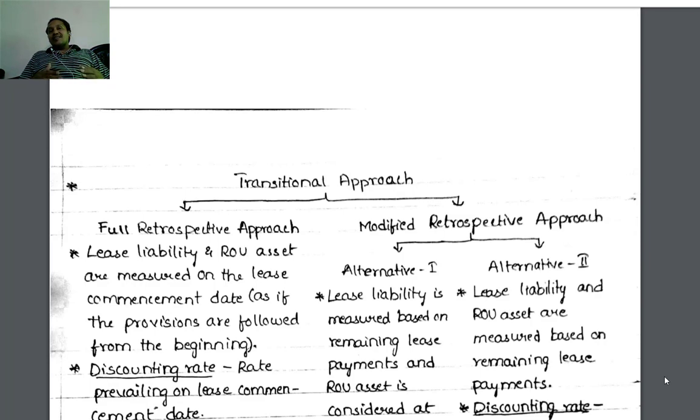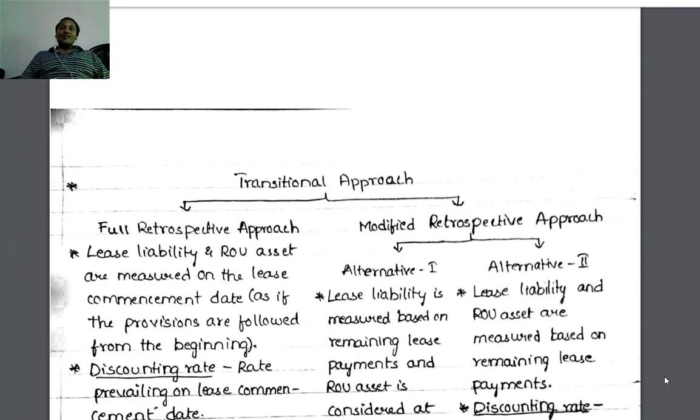Ind AS 116 applicability starts from 1st April 2019. By that time already existing leases will be there. How to account for the existing leases?